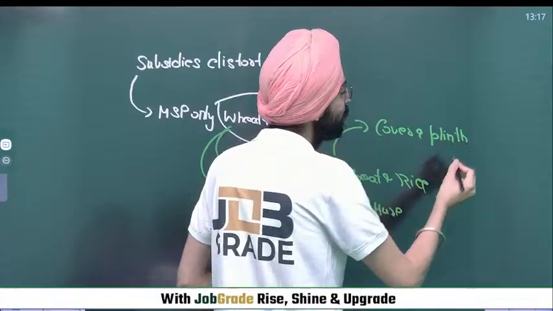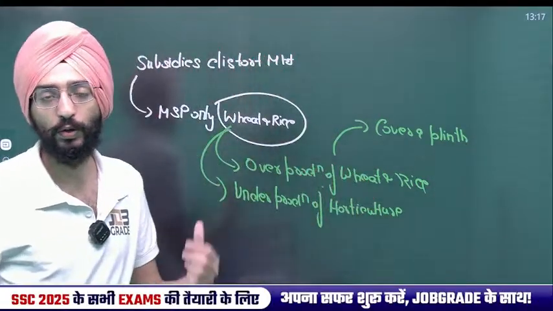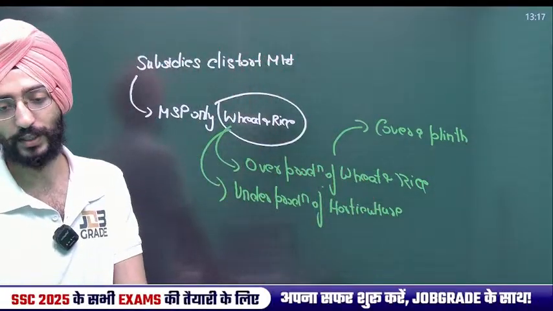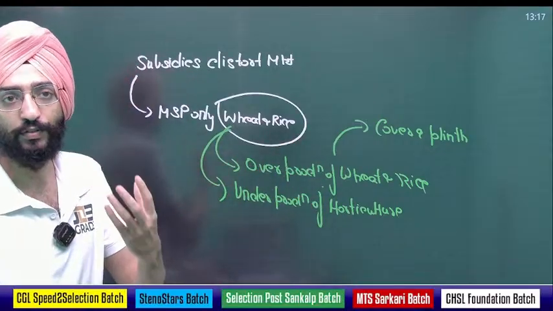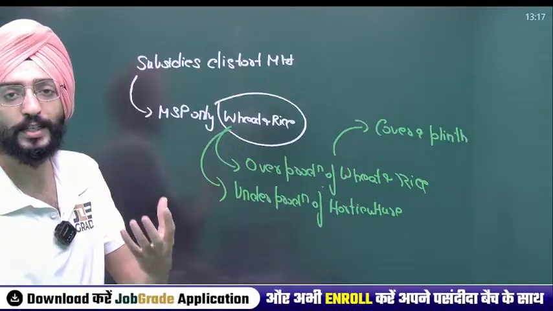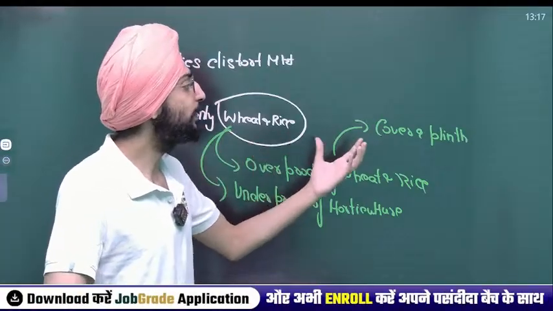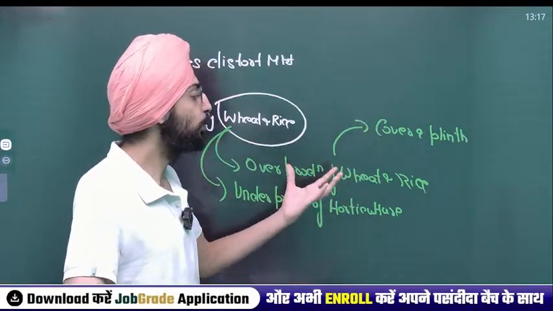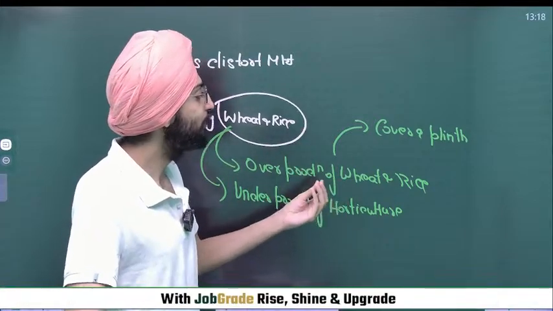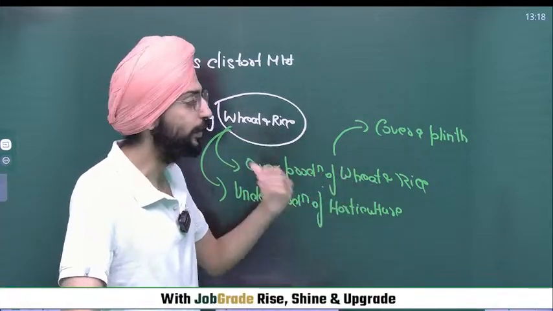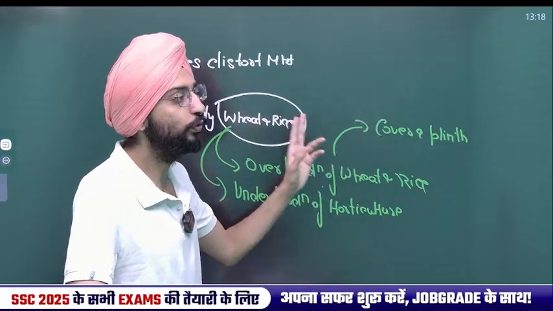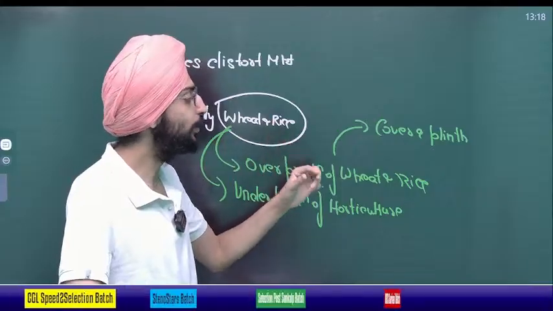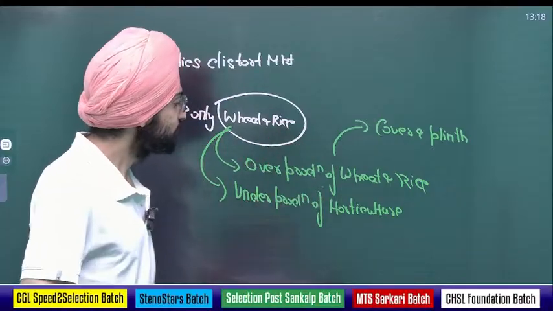This leads to a lot of food wastage, and the WHO has even explicitly said that the cover and plinth system is not sufficient to hold that much wheat and rice. That's one issue. It leads to food wastage and a lot of resource wastage.